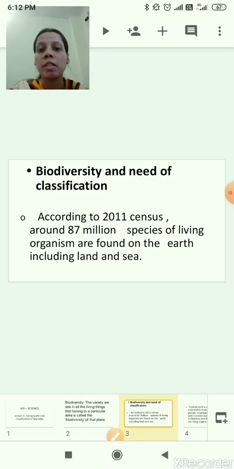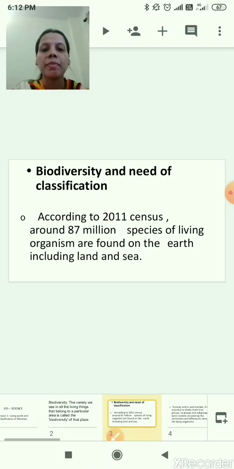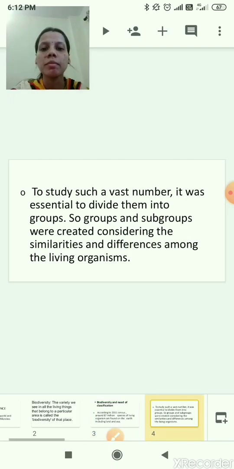Yes, this is a huge number, correct? To study such a vast number, it was essential to divide them into groups.